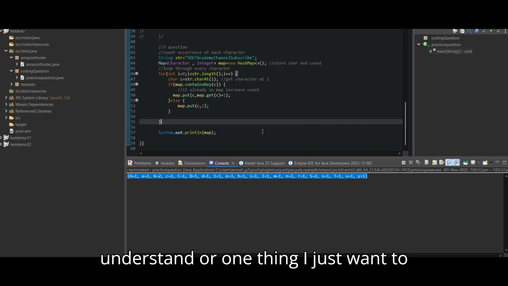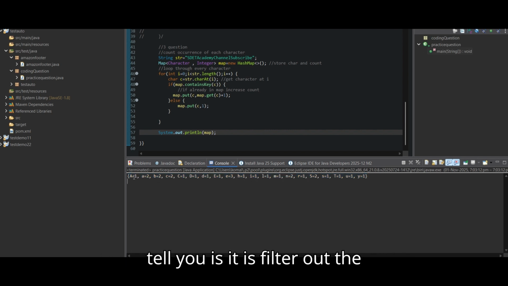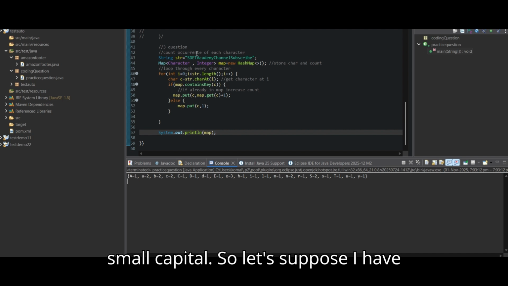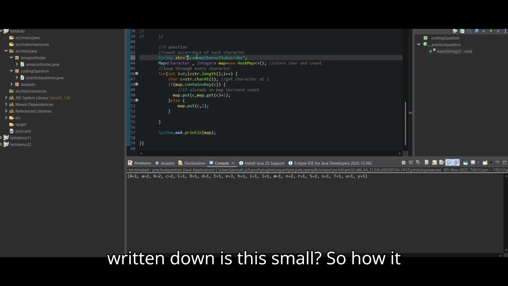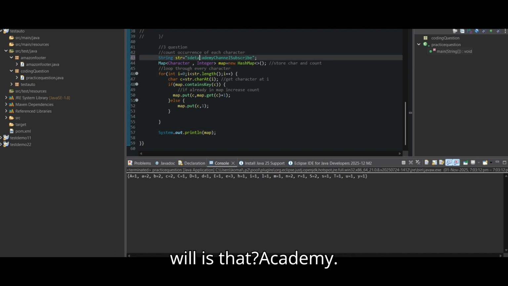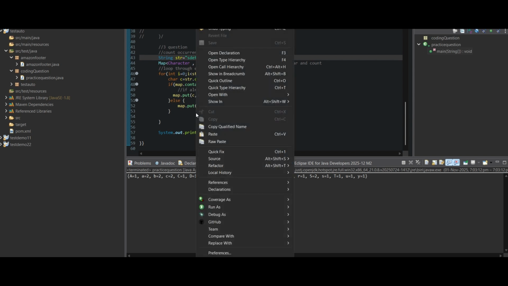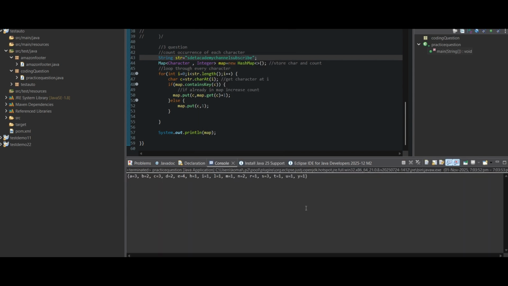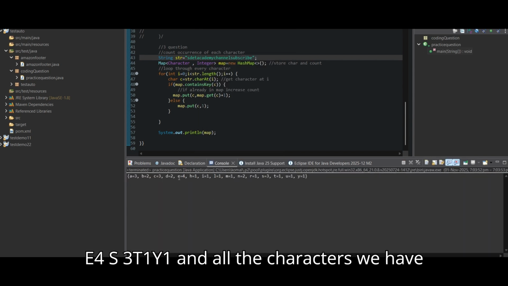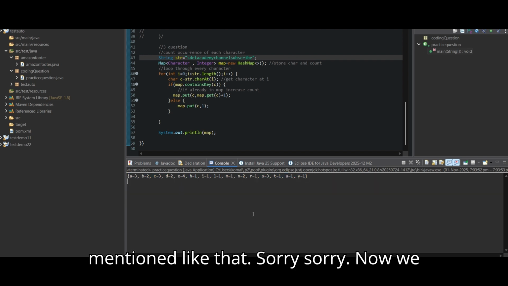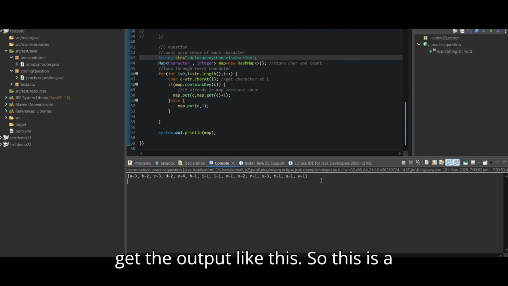Now you need to understand one thing I want to tell you: it filters out small and capital letters. Let's suppose I have written it in small letters, so how will it show for academy? See, E4, S3, T1, Y1, and all the characters we have mentioned come like that. Sorry. Now we get the output like this.